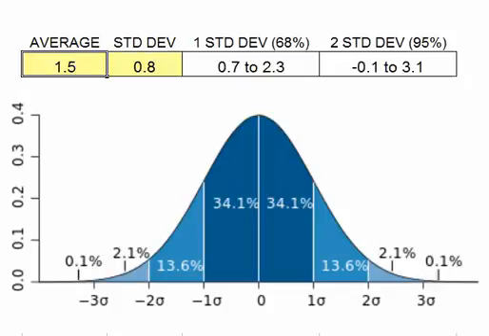And what that means is that 68% of the kids are going to have a grade level gap of 0.7 grades to 2.3 grades behind their school grade. They're reading below their school grade. However, when we look at 2 standard deviations, when we move farther away from the mean, we see that the gap is a minus 0.1 to a positive 3.1. Now, we're measuring gaps as a positive number.